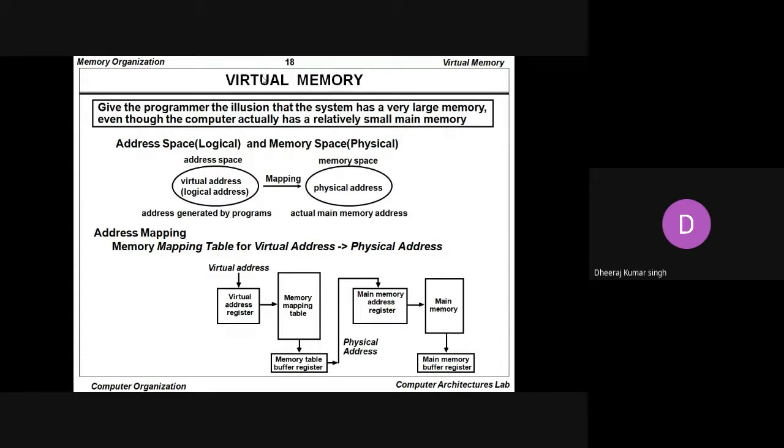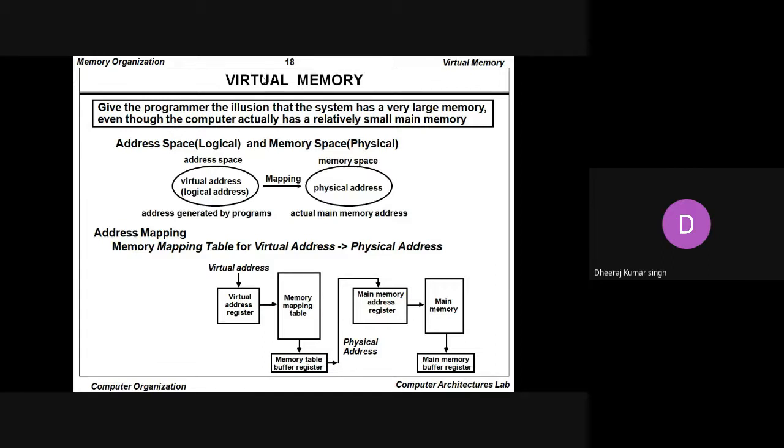Next, whenever we talk about the concept of cache memory, we know very well that the size of the cache is very low. Sometimes the program we want to execute has a very large size, which is not acceptable by the random access memory or the cache memory. In that situation, some portions of the auxiliary memory are associated with the random access memory, and this concept is known as the virtual memory concept.